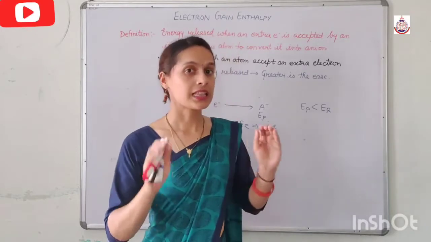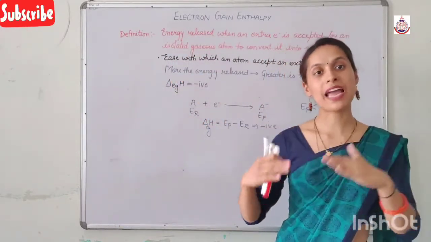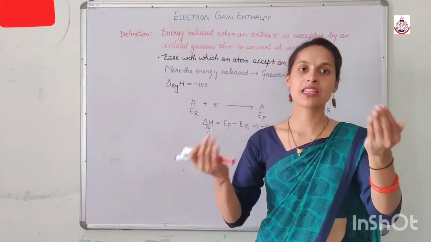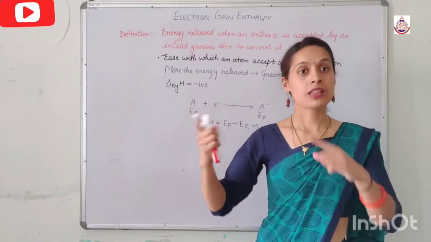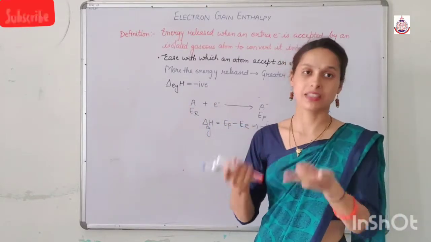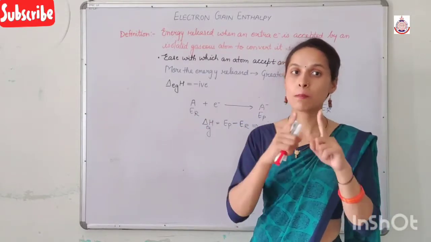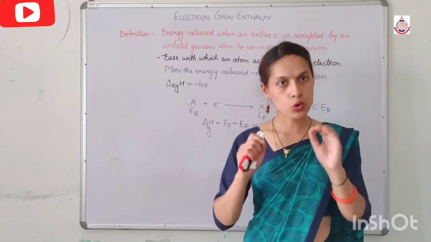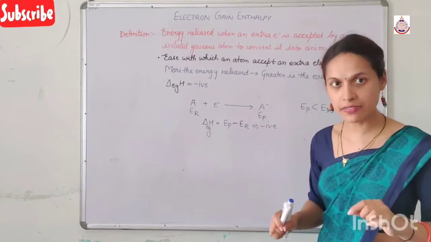So they will not release energy when they accept an electron. We have to supply energy externally so that they can accept an extra electron. So in noble gases, the energy is given by us. That's why in that case, delta EgH becomes positive. That's why I am using the word most. So in most of the reactions, delta EgH is negative.